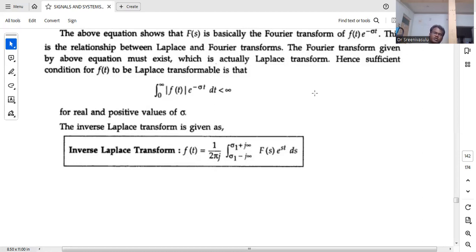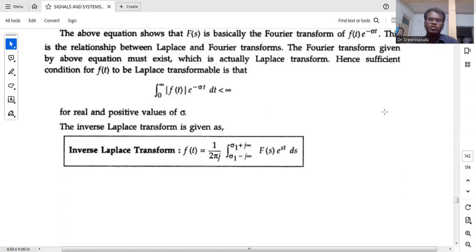So you can write sigma minus j infinity to sigma plus j infinity, those limits of omega minus infinity to plus infinity, but we need to consider the real value of sigma, and F of s into e power st ds.